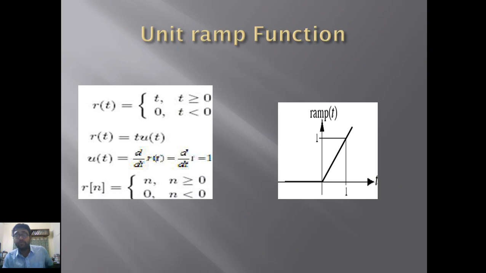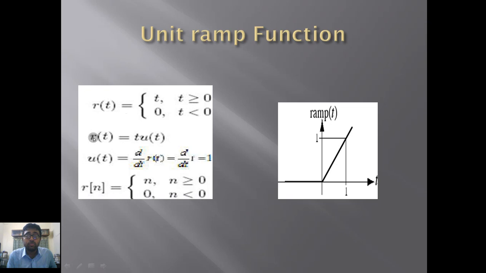And this is the unit ramp function. What does the unit ramp function really describe? It's simple: r(t) is equal to t when t is greater than or equal to 0. When t is greater than or equal to 0, the value of the function is t. Other than that, when t is less than 0, the value is 0. But when t is greater than 0, the value of r(t) is this. It's as simple as that.